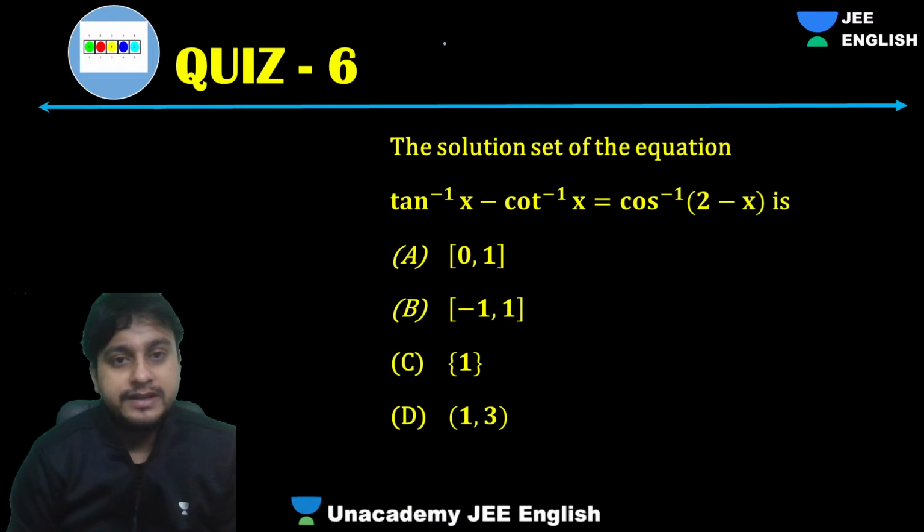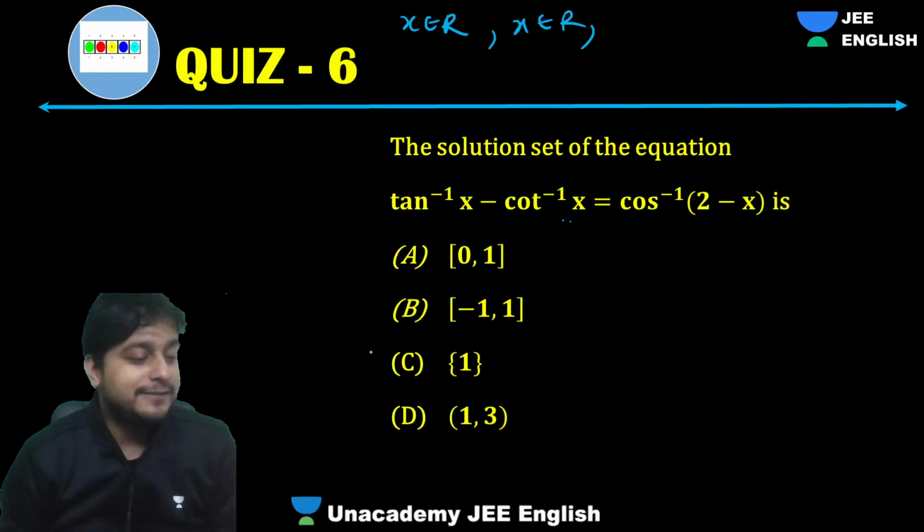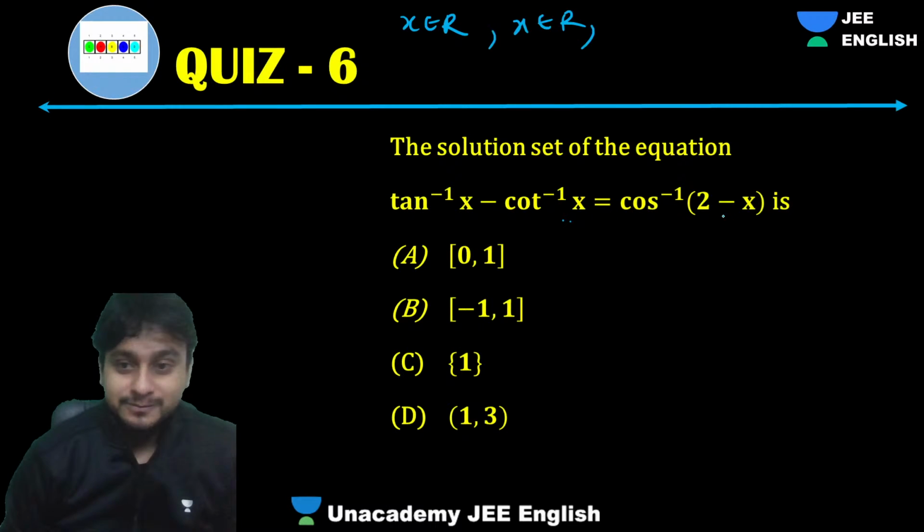Obviously, the domain of tan inverse is what? All real. So we will say x belongs to R. Cot inverse also will say what? x belongs to R. Right? These two have no issues. They can take anything.